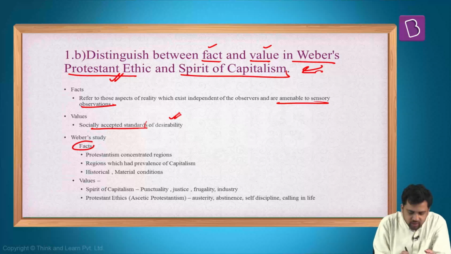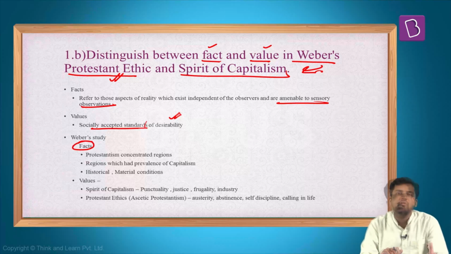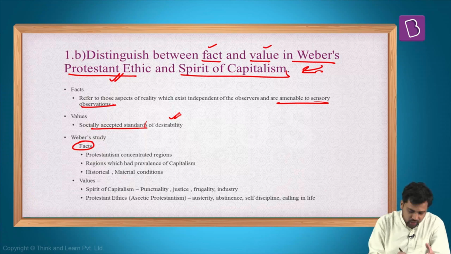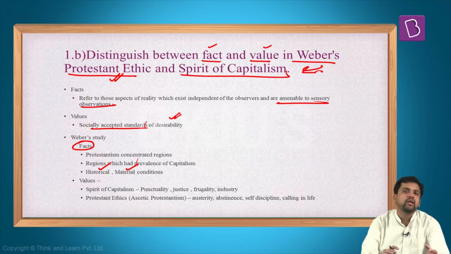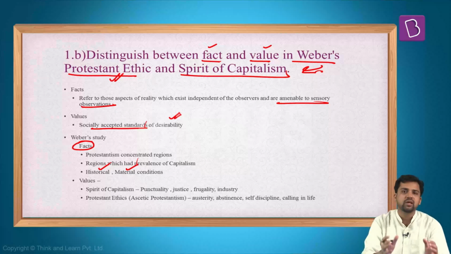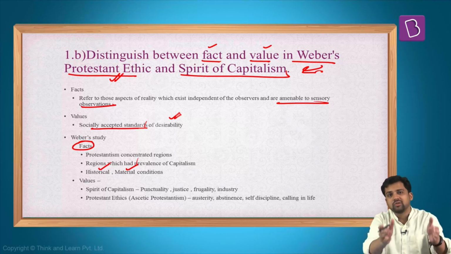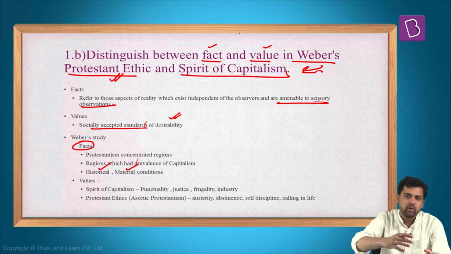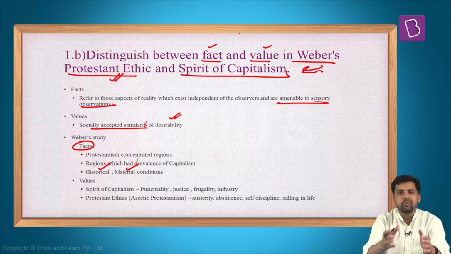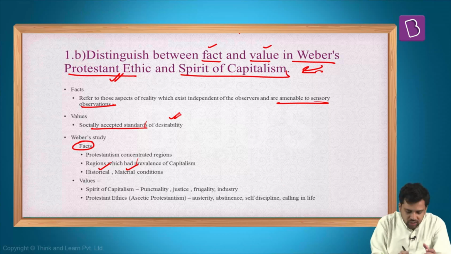Now, what are the facts that Weber talks about? Weber finds different facts here. He is studying different historical as well as material conditions. He finds that there are certain areas in Europe where you have prevalence of Protestantism, more Protestant people in this region. Apart from that, these areas also converge with the areas where you find the emergence of capitalism. So these things are facts. You can easily observe them from different reports, which can tell you that these many industries were there in Europe at this point of time. And you also have data which can point to the fact that these many people are practicing this particular faith. So these are facts you can easily find out.